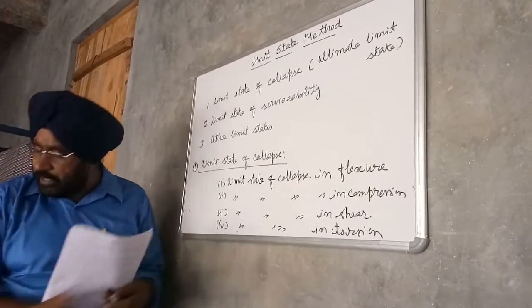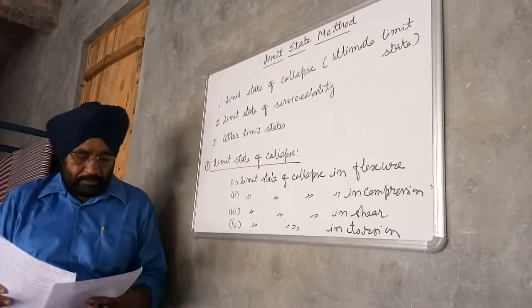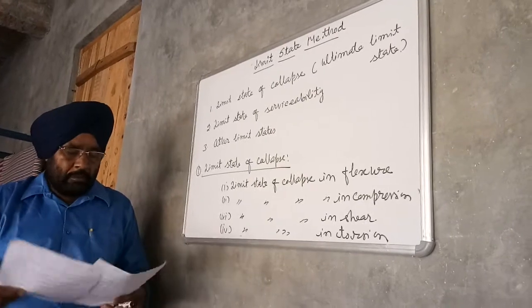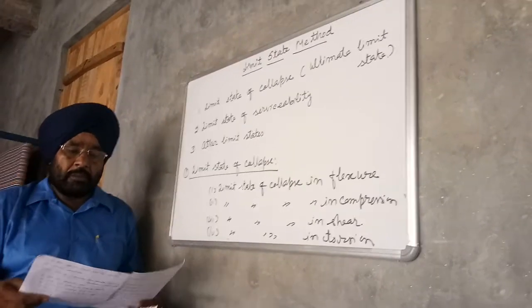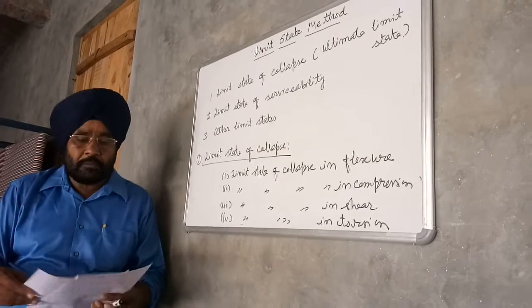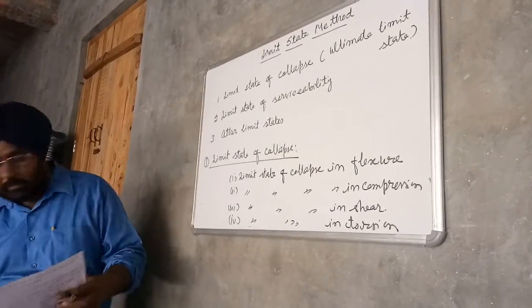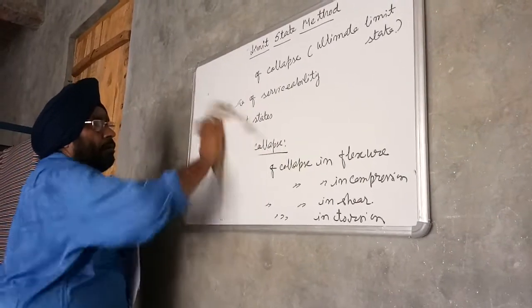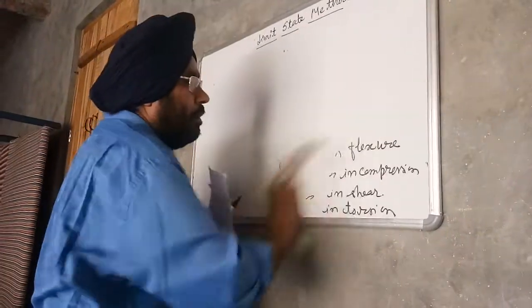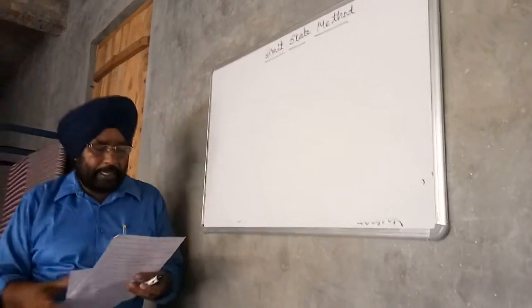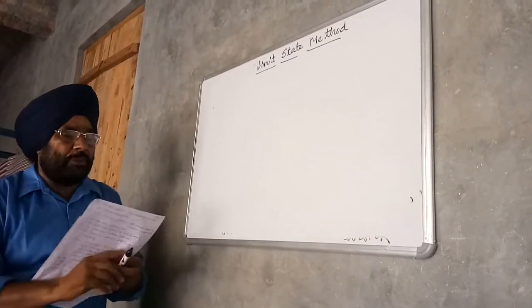So second is limit state of serviceability.